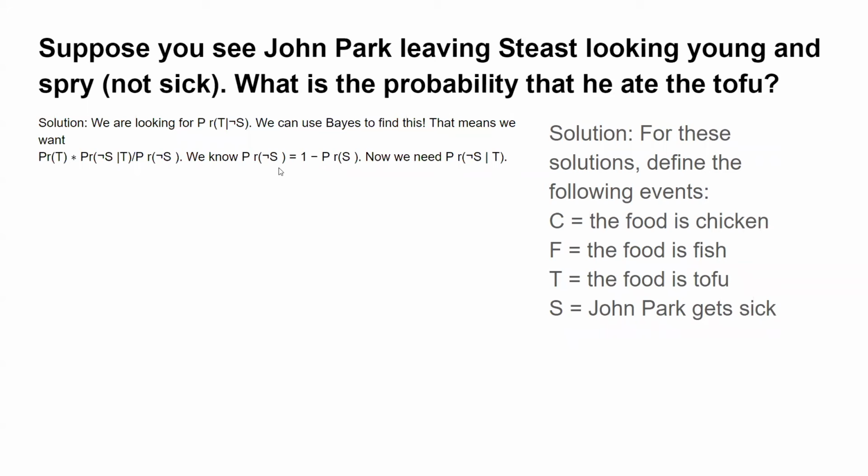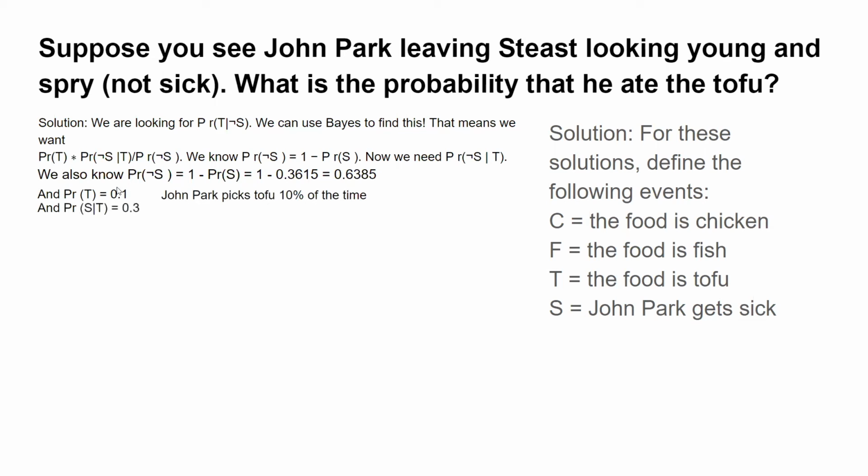And the probability of not sick is equal to 1 minus the probability of getting sick. So the only other thing we need to figure out is the probability of not sick given tofu. To figure out the first one, the probability of not sick, we just use 1 minus the probability of sick, and we'll get the answer 0.6385. And we also know that the probability of tofu is 0.1. We know this because John Park picks the tofu 10% of the time. And the probability of sick given tofu is 0.3, because we know that 30% of the tofu has a non-lethal poison in it.